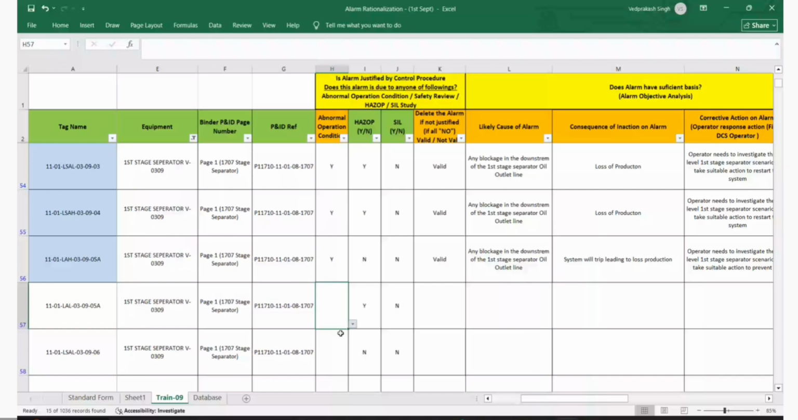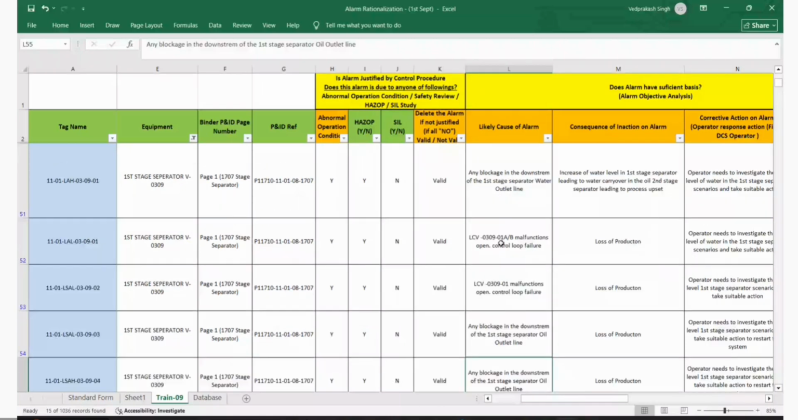Chairman, just a minute. LASAL 030903, likely cause of alarm should be also LCD failure. Yeah, but the likely cause is not correct. This is where we get into contradiction, because it will go high. Which one? Low level, right? First stage separator V309 low level.